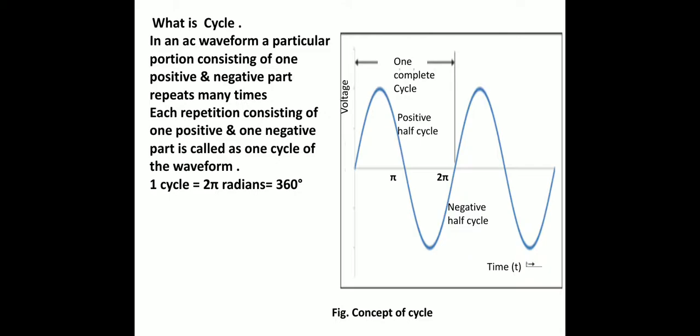Then what is a cycle? In an AC waveform, a particular portion consisting of one positive and one negative part repeats many times. Each repetition consisting of one positive and one negative part is called one cycle of the waveform. That is, one cycle is equal to 2 pi radians, which is equal to 360 degrees. That is, the cycle is a complete set of one positive half cycle and one negative half cycle, as shown in the figure.